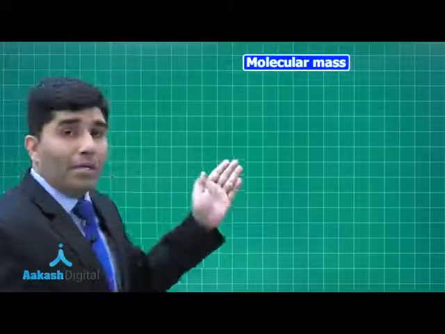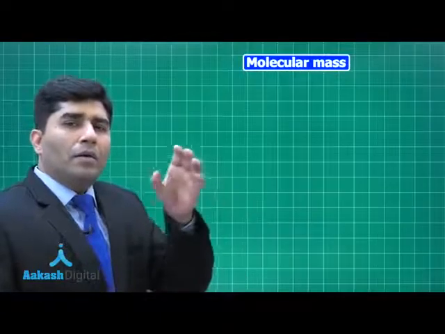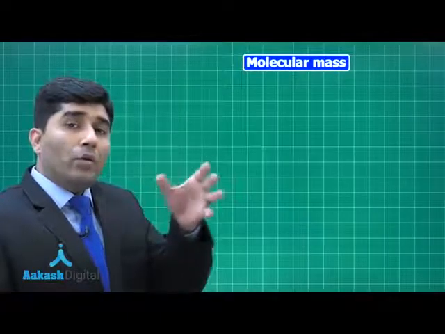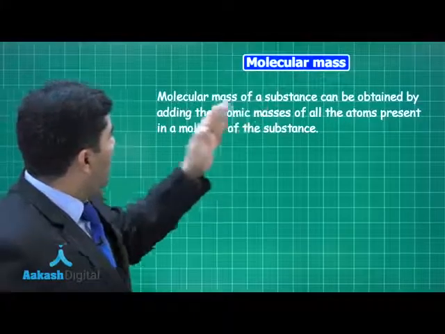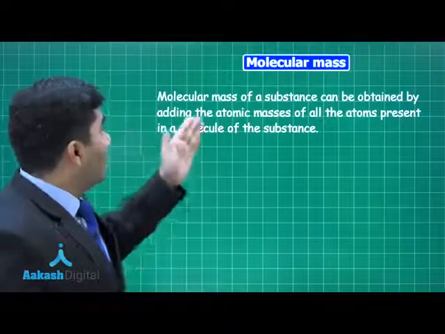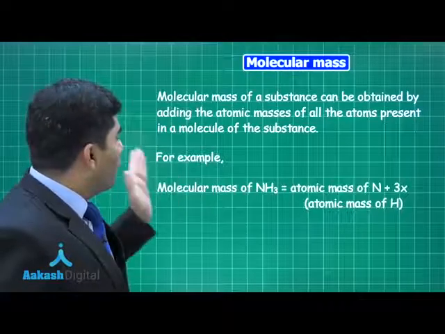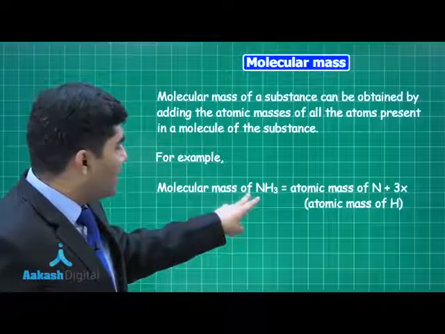Now molecular mass. Molecular mass is the sum of the atomic masses of the atoms present in the particular molecule. So the molecular mass of a substance can be obtained from the atomic masses of all the atoms present in that substance. For example, ammonia has the formula NH3.